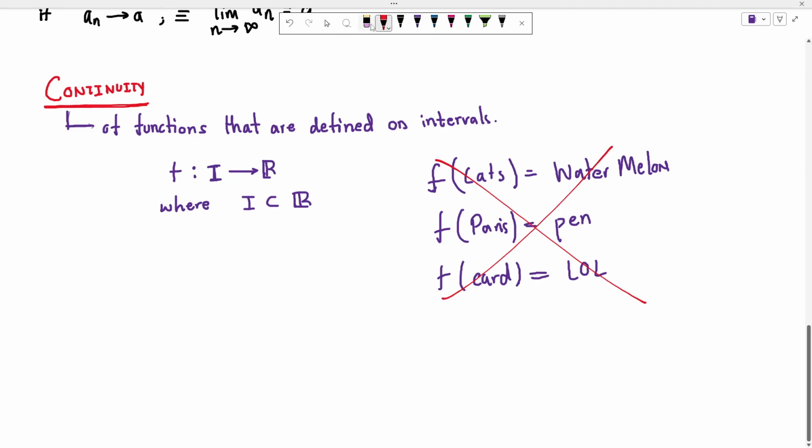We are talking about functions where the domain is an interval of real numbers, right? So I is a subset of real numbers. An example could be f going from 3 to 5 and outputting a real number. So this is something whose continuity we can discuss. We will be talking about functions like this. It could be a closed interval, it could be an open interval, but it should be an interval nonetheless.